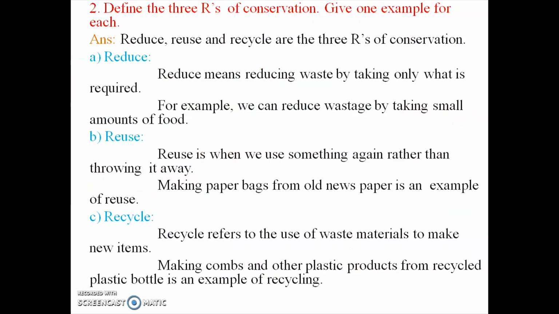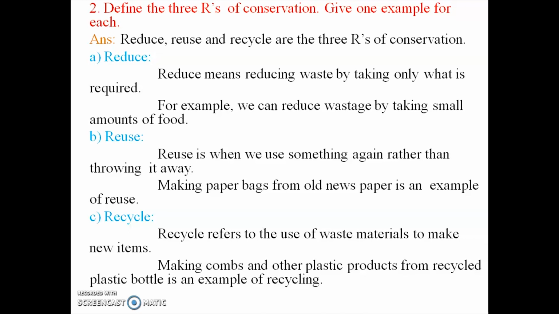Second question: define the 3 R's of conservation. Give one example for each. The answer is reduce, reuse, recycle are the 3 R's of conservation. First one, reduce. Reduce means reducing waste by taking only what is required, whatever we want, only that we take.